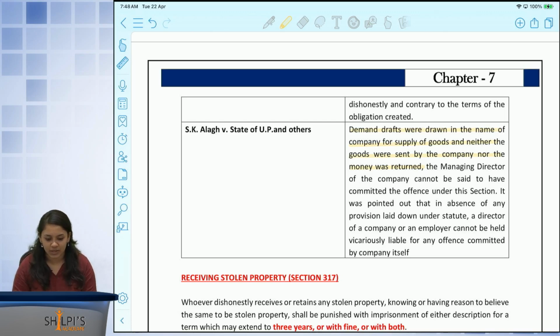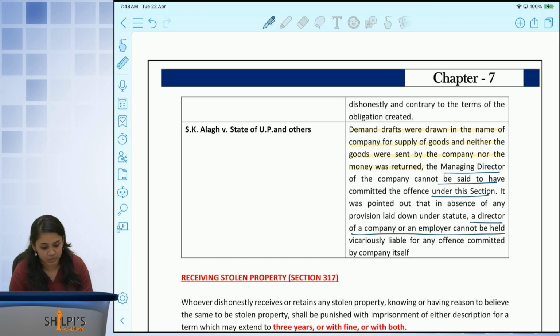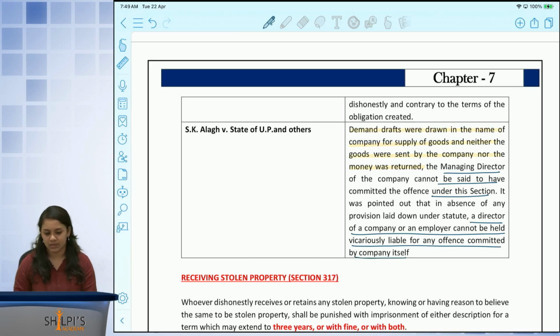The managing director cannot be said to have committed the offence under this section. In the absence of any provision laid down in the statute, a director of a company or an employee cannot be held vicariously liable for any offence committed by the company itself.